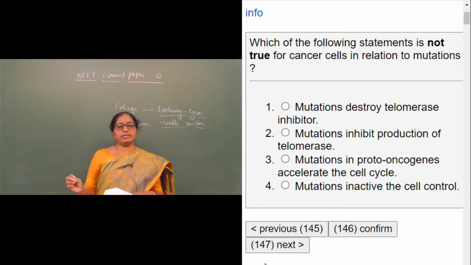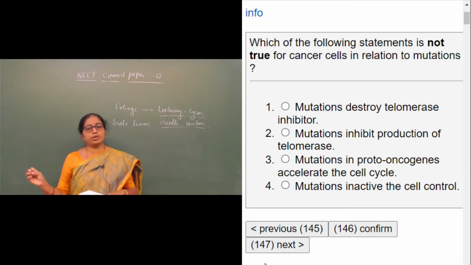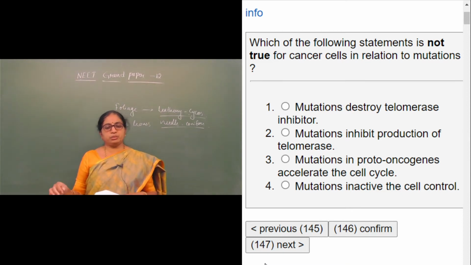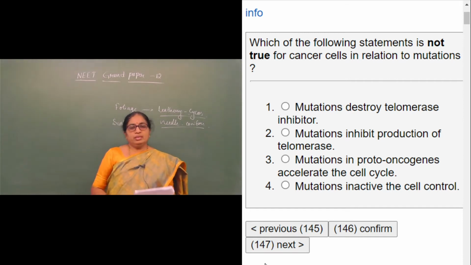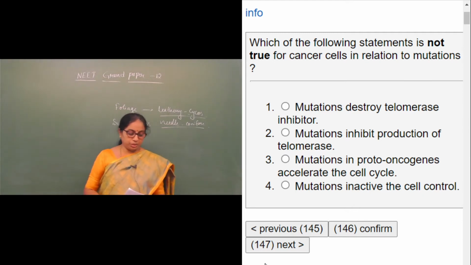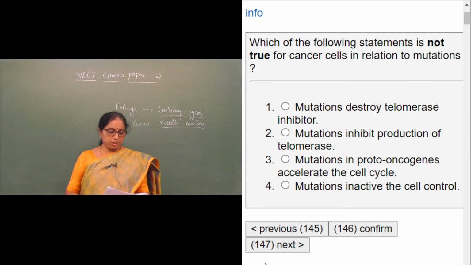The first one tells mutations destroy telomerase inhibitor. The second one tells mutations inhibit production of telomerase. Third, mutations in proto-oncogenes accelerate the cell cycle. Fourth, mutations inactivate the cell control. Which is not true for cancer cells in relation to mutations? The first one is mutations destroy telomerase inhibitor.